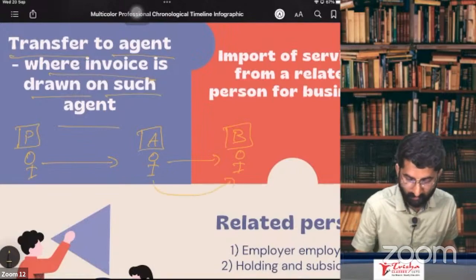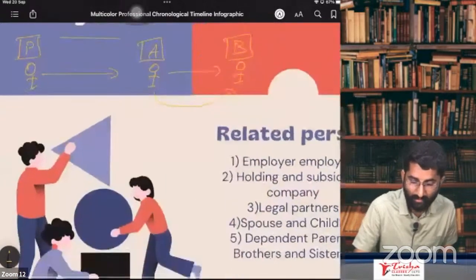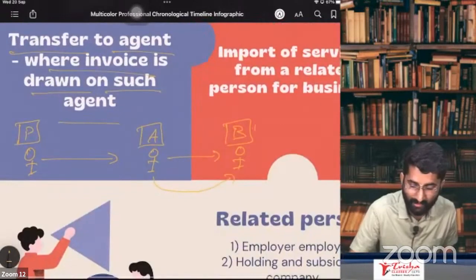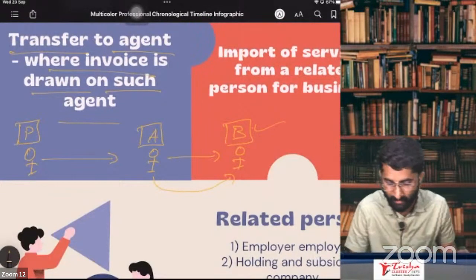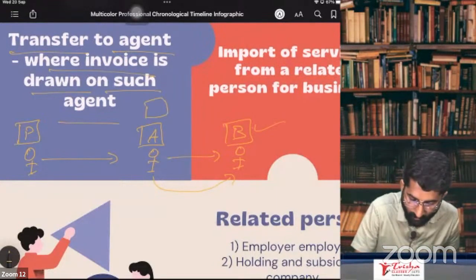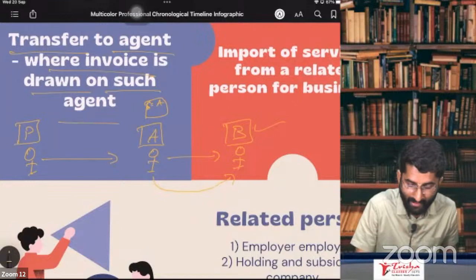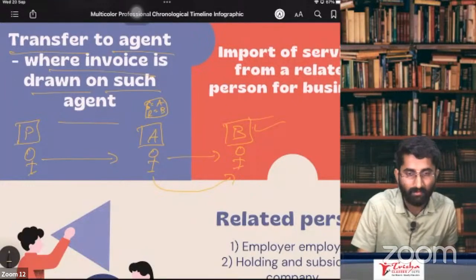Transfer of goods. Now, this agent is selling the goods to the buyer. The agent will draw the invoice. He will write that the supplier is the agent. Who is the supplier? Agent. Who is the recipient? The buyer. Now, the sale has happened between A and B.